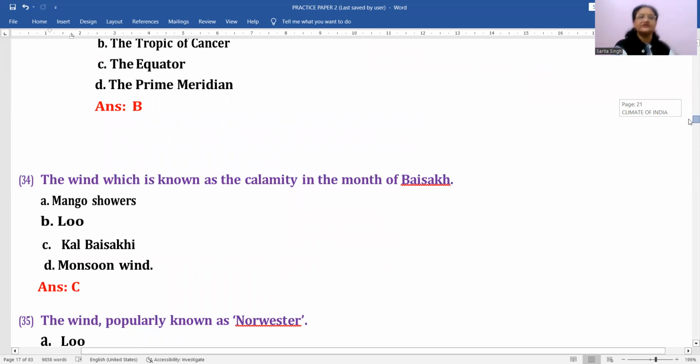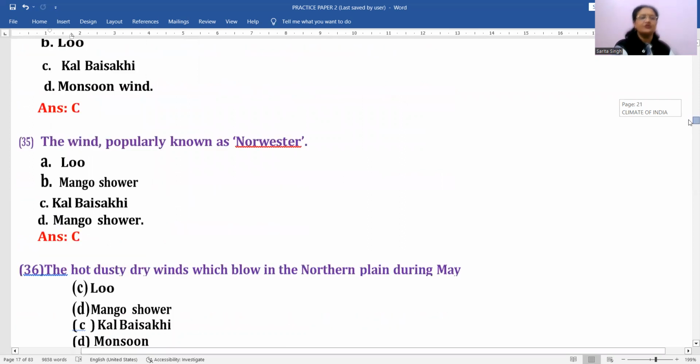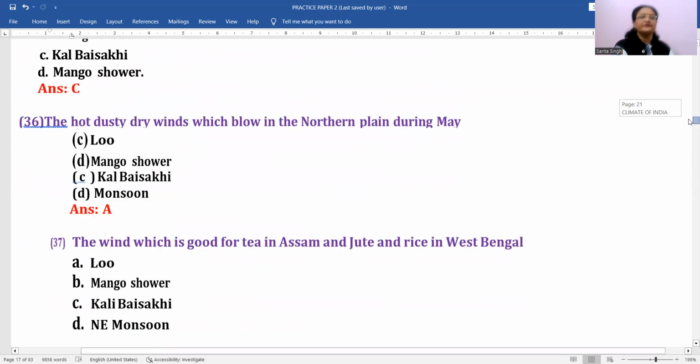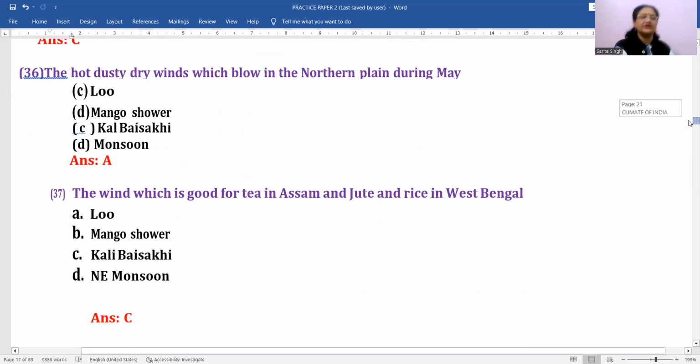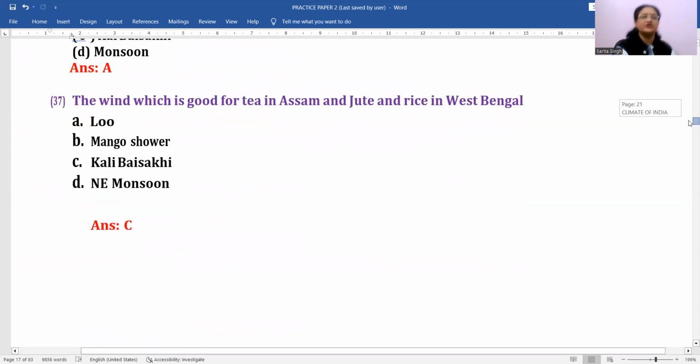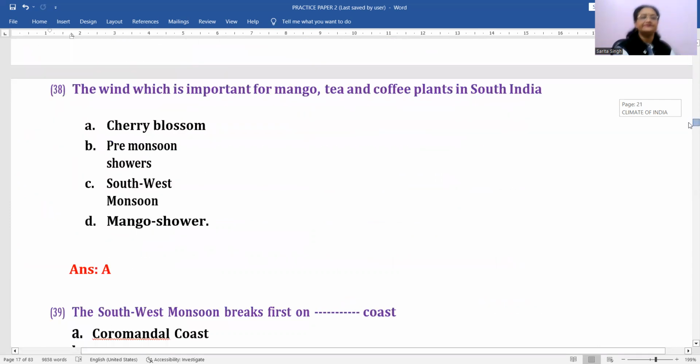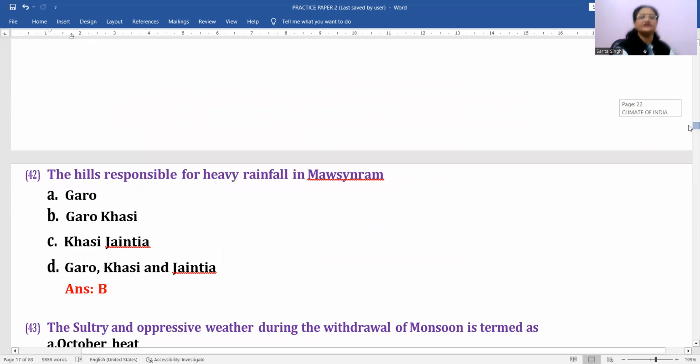Right? Next is the wind which is known as calamity in the month of Baisakh. This is Kal Baisakhi. Right? Wind popularly known as nor'wester. This is actually Loo, mango shower, Kal Baisakhi. कौन सा होगा? Yes, nor'wester, mango shower. Right? Then hot, dusty, dry winds which blow in the northern plains during May, that is Lu. Wind which is good for tea in Assam and jute and rice in West Bengal, that is always the Kal Baisakhi. Clear?